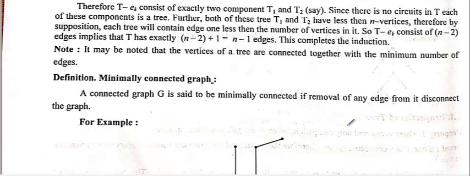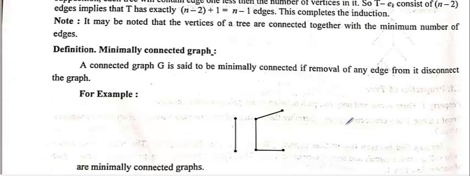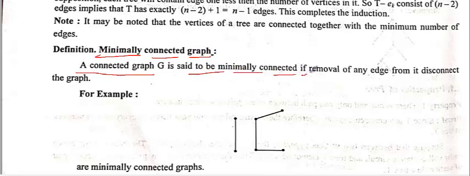Now, before taking the next property, we must know this definition. This definition is the minimally connected graph. A connected graph is said to be minimally connected if removal of any edge from it disconnects the graph.